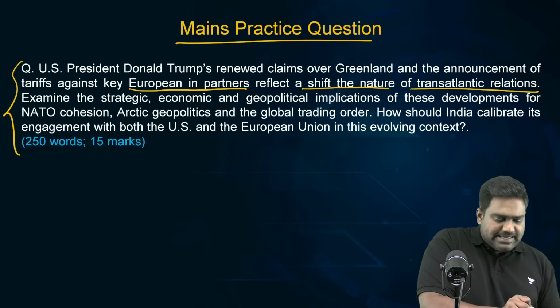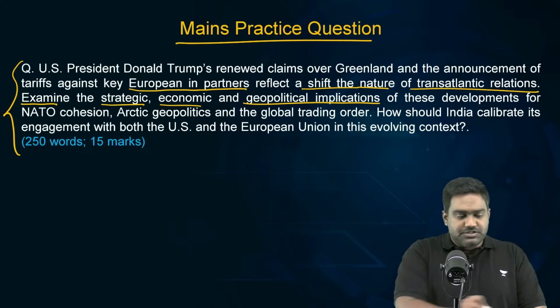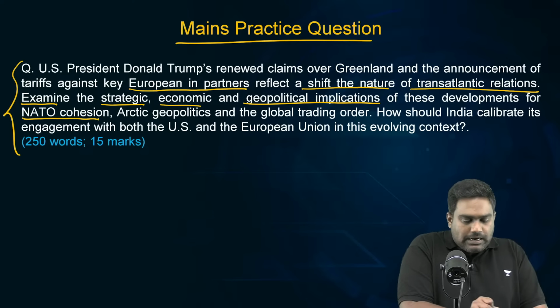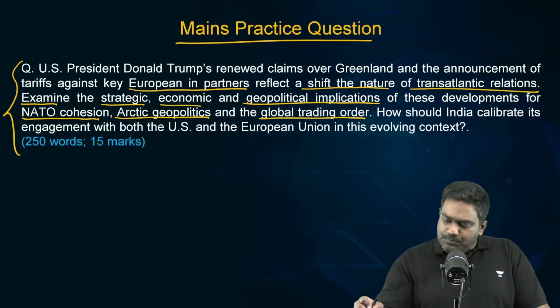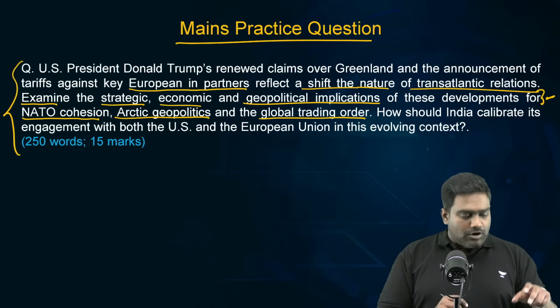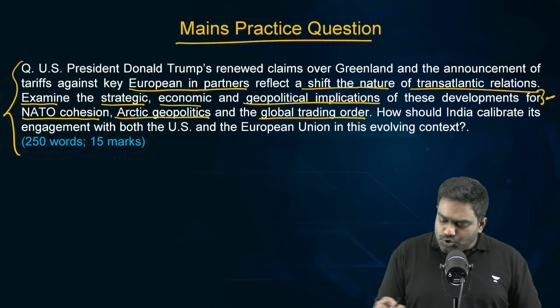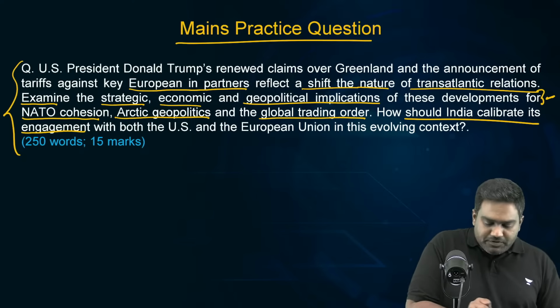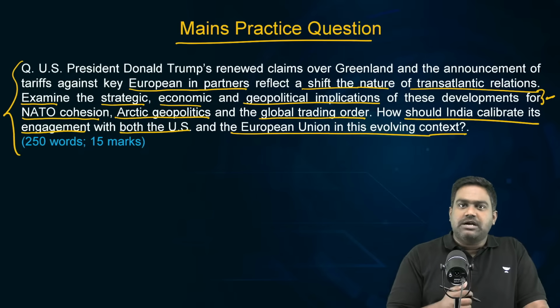Then the question says examine the strategic, economic, and geopolitical implications of these developments for NATO's cohesion, Arctic geopolitics, and the global trading order. So there are three sub questions here within this statement. You need to examine the implications for NATO's cohesion, Arctic geopolitics, and the global trading order. And then how should India calibrate its engagement with both US and European Union in this evolving context? So how will you start your answer?